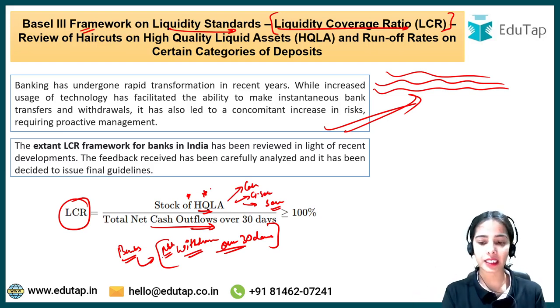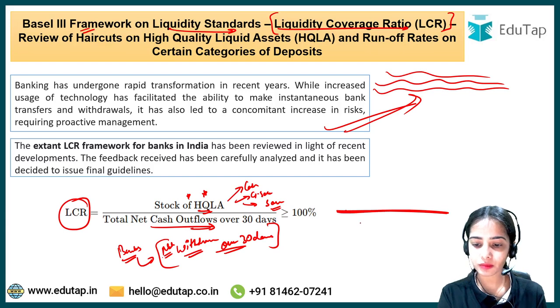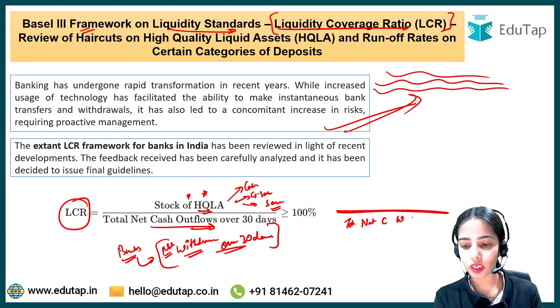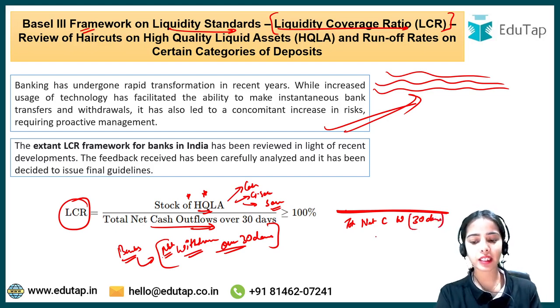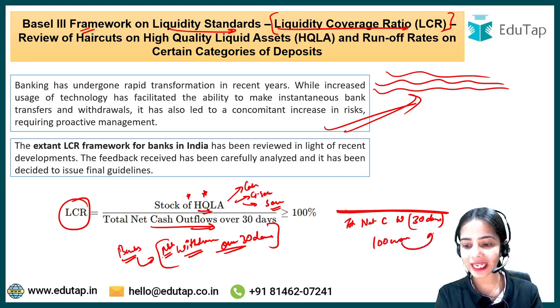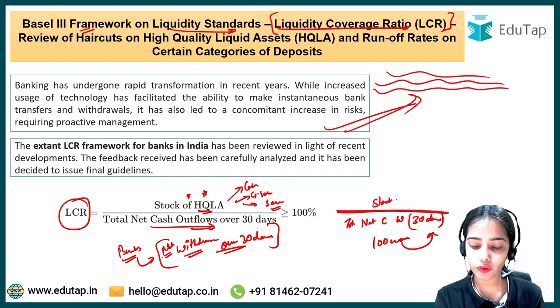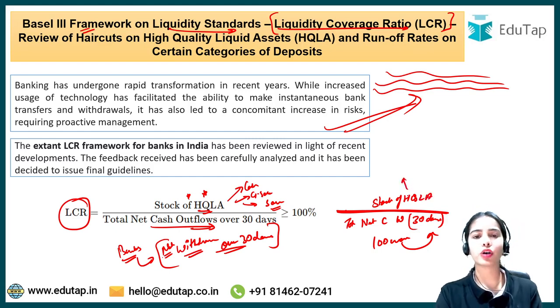But this is the basic idea: against the total net cash outflows over the next 30 days, let's say the bank is expecting net cash outflows to be 100 crores. Against that, the banks have to keep the stock of high quality liquid assets in the form of cash, government securities and other securities.